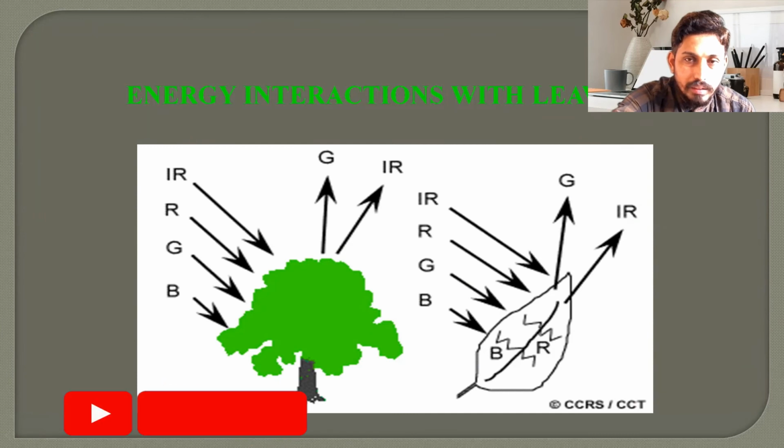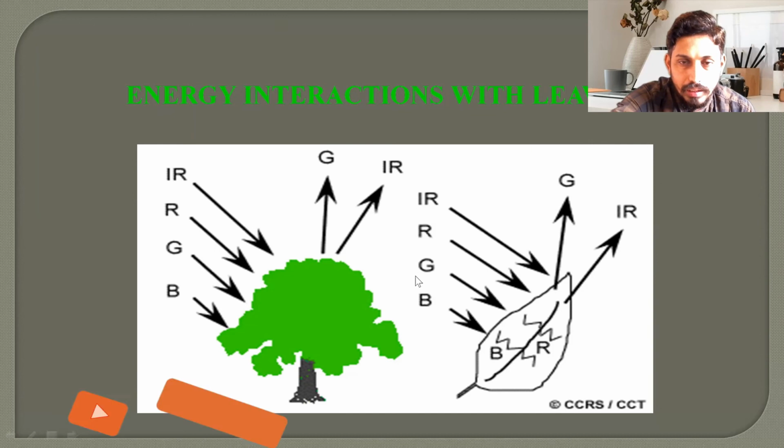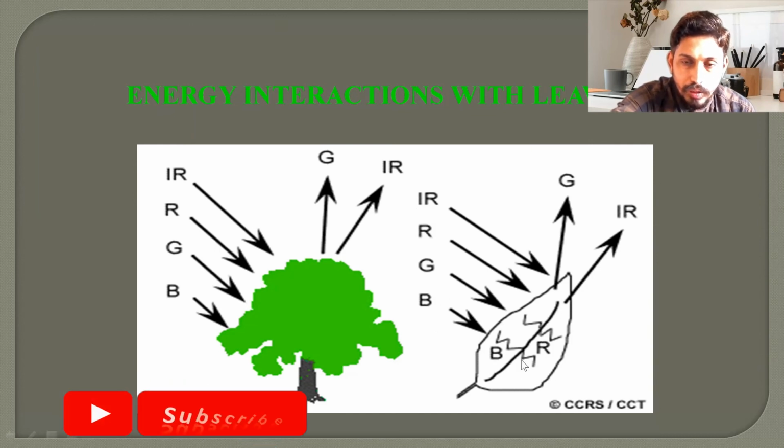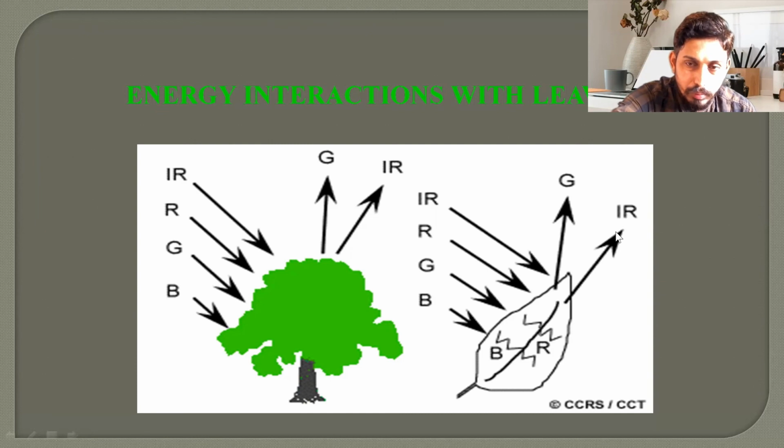Now, how the interaction of the energy takes place with the plant leaf. With the help of that, we understand the different interactions with different objects. Incoming incident radiation contains four important bands: blue, green, red, and infrared. When these blue, green, red, and infrared bands strike the leaf of the plant, the blue and red bands are absorbed by the plant leaf, and only the green and infrared bands are reflected back from the leaf, and that's why the leaf appears green in color to our naked eyes.